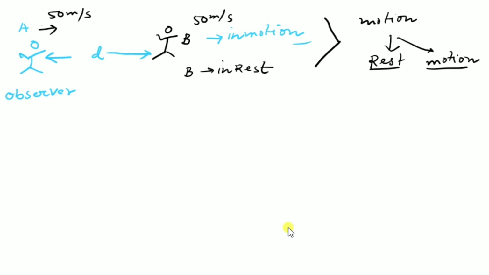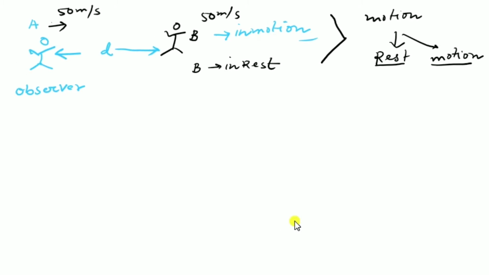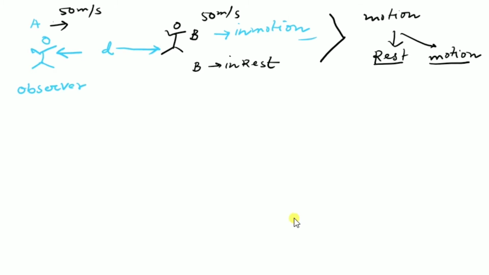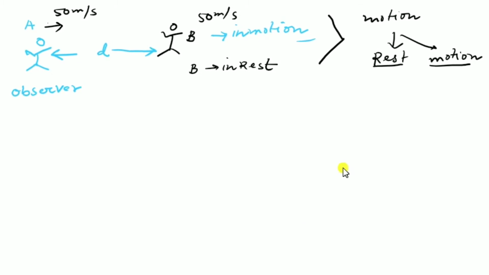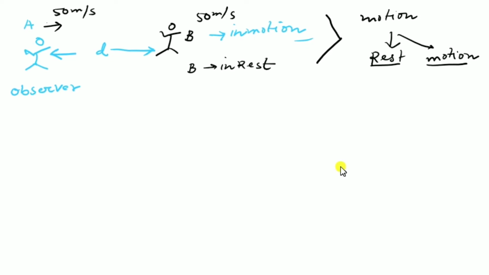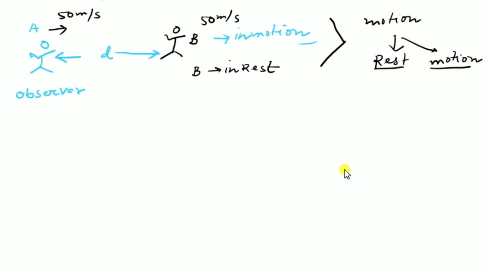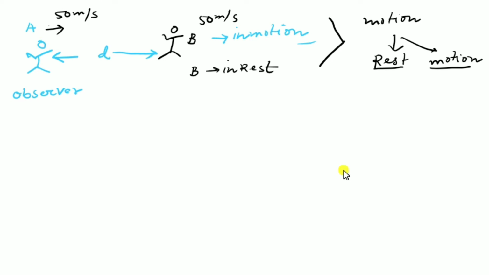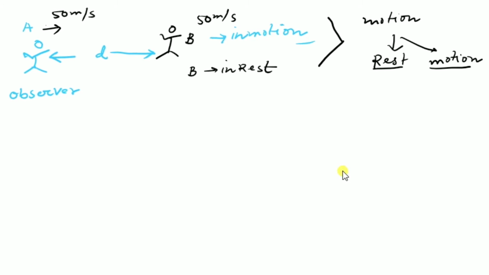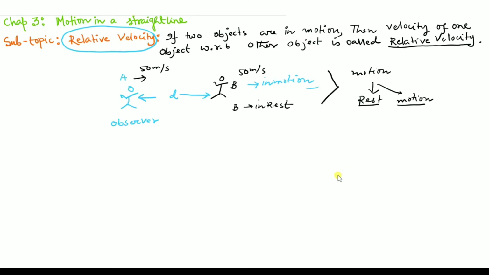So relative velocity changes when the observer changes. What I have told you is that relative velocity depends on the observer's observation. According to him, he always thinks he is at rest. So that is the main theme here.